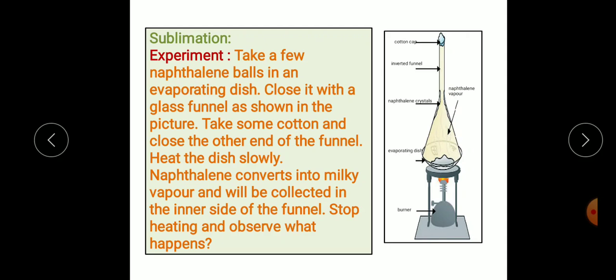So students, first of all, you take naphthalene balls and keep them in an evaporating dish or a china dish, and place a glass funnel on the dish. Close the mouth of the funnel with cotton and start heating the dish slowly. When you start heating, the naphthalene balls are converted into milky vapor and they collect inside the funnel. After you stop heating, you can observe that small white crystals are present inside the funnel.